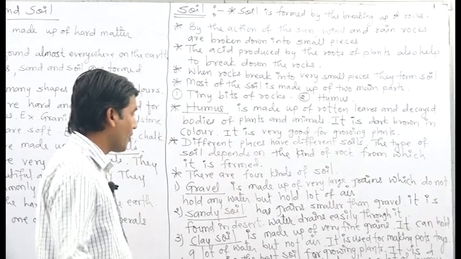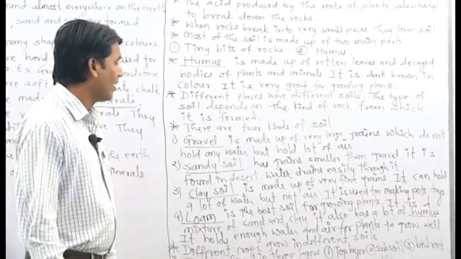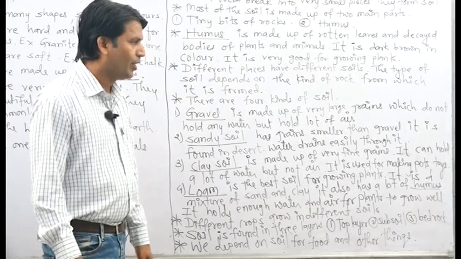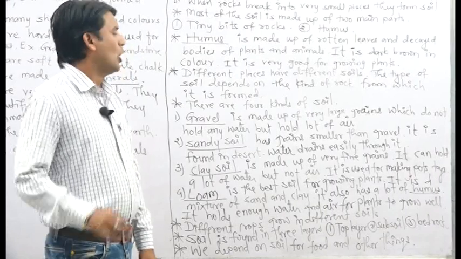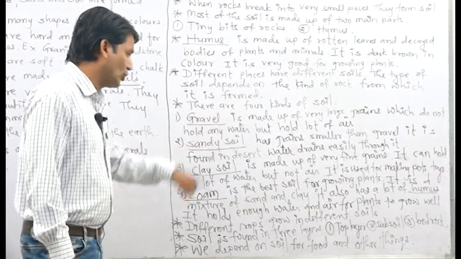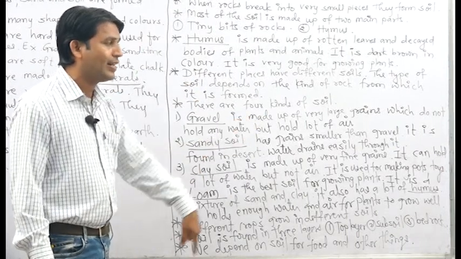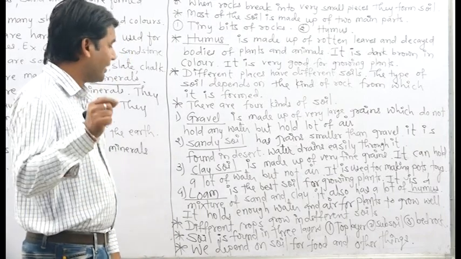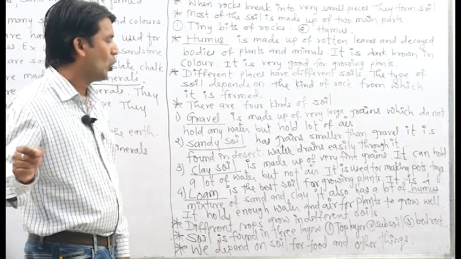Okay, and there are four kinds of soil. Number one is gravel. Gravel is made up of very large grains which do not hold any water but hold a lot of air. Second one is sandy soil. Sandy soil has the grains smaller than gravel, and sandy soil is found in desert. Okay, water drains easily through the sandy soil.